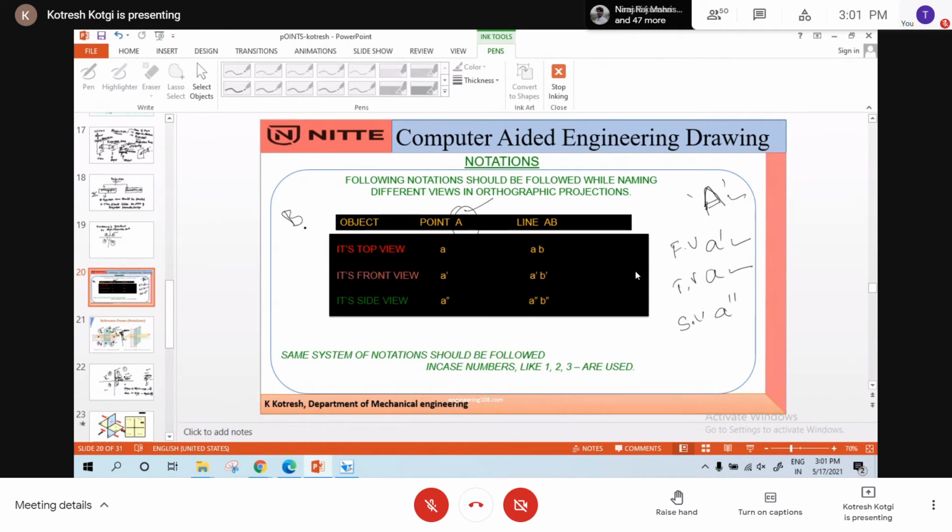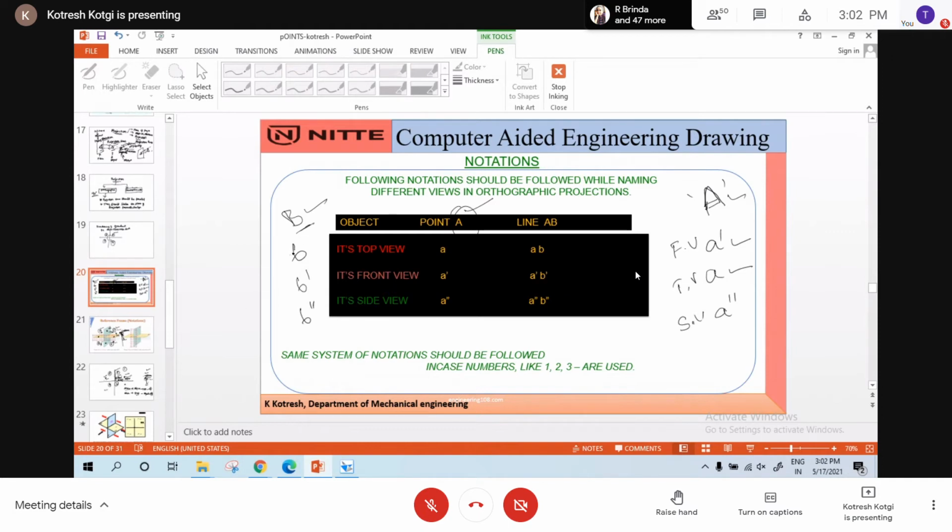It is denoted by capital B. The notation we use to define a point in space is a capital letter. Its front view, top view, and side views are denoted by small letters. Its top view is b, its front view is b dash, and its side view is b double dash.